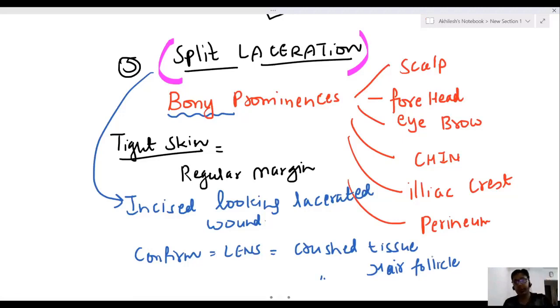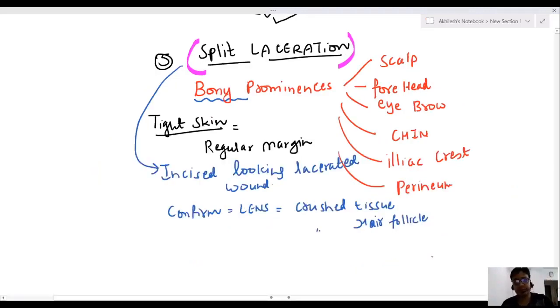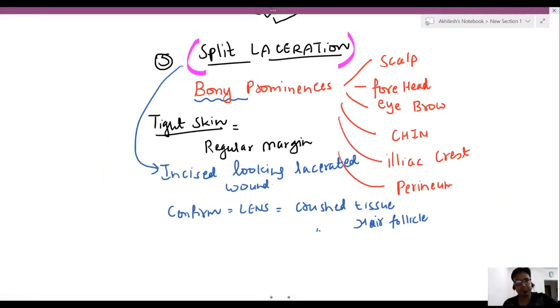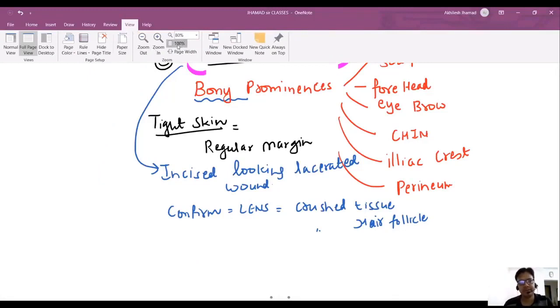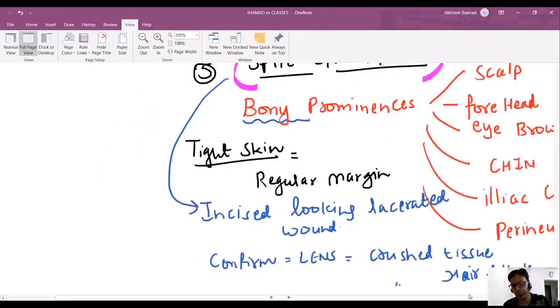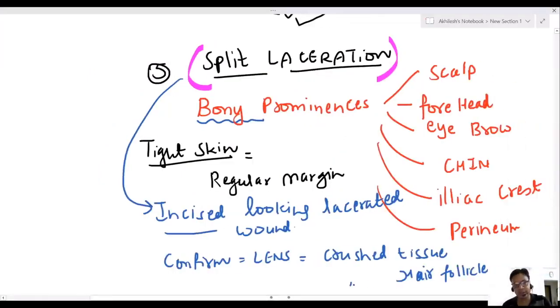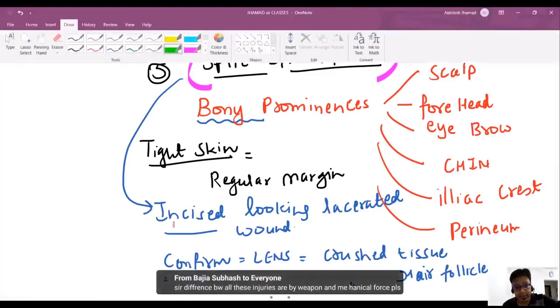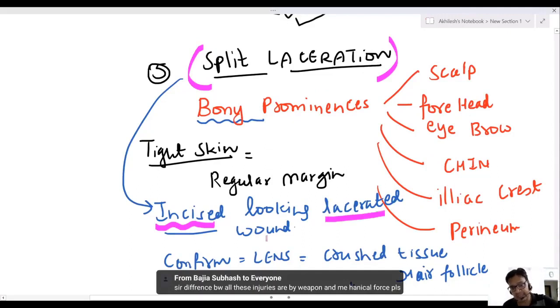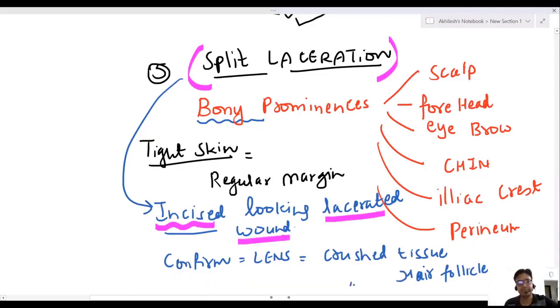Look, sir, I'm going to show you the picture because this picture can come in exam. This is a very important picture. This is incised looking laceration, not lacerated looking. See the difference, sir. It looks like incised, but it is lacerated.